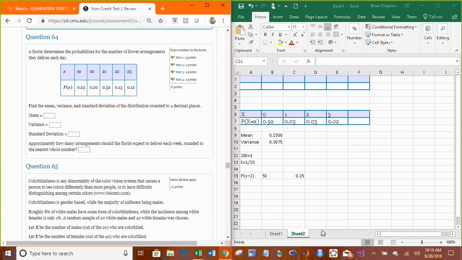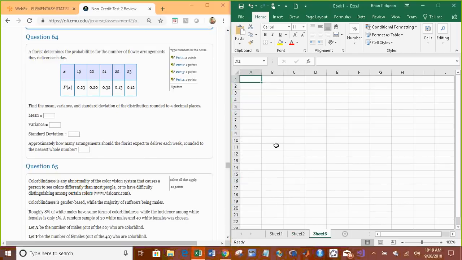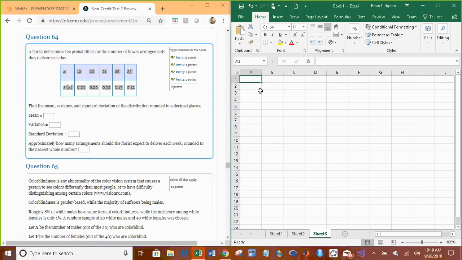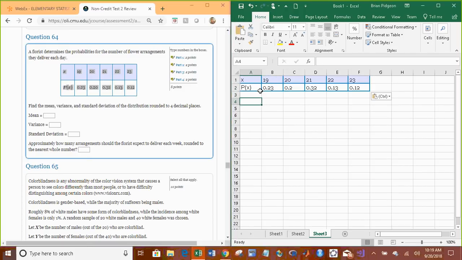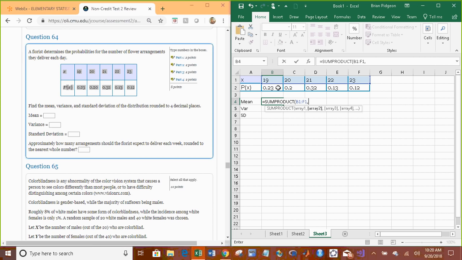Alright, another one. A florist determines the probabilities for the number of flower arrangements they deliver each day. Find the mean, variance, standard deviation, and we'll do the last one in a second. Alright, the mean, variance, standard deviation. Mean is just some product. So I'm not even going to explain that. We'll just calculate it. Because in order to do the variance, we need the mean. Highlight x's, highlight probabilities.